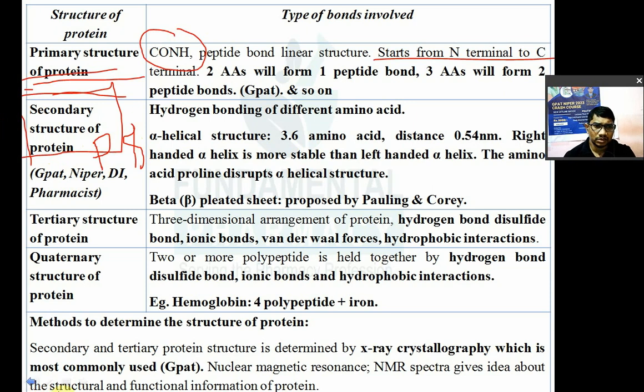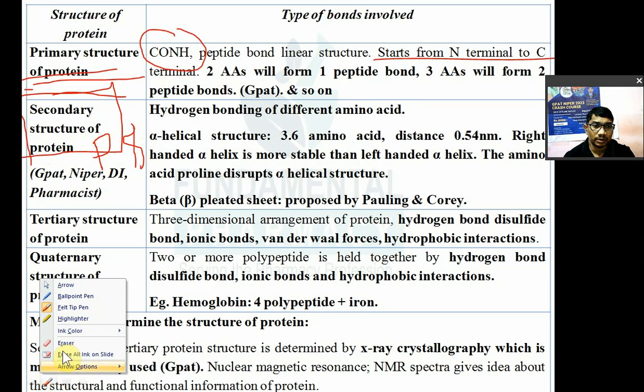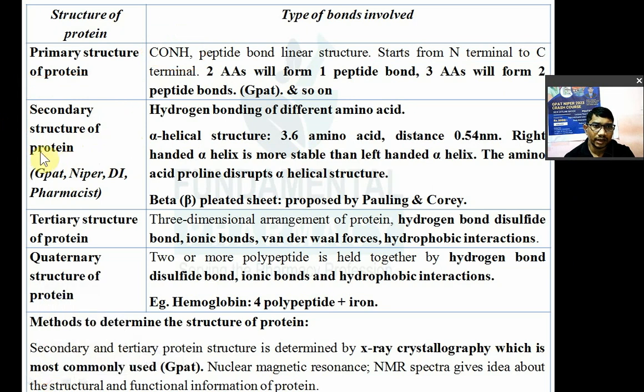They proposed a secondary structure of protein, and there are two types they have mentioned. Pauling and Corey have given the secondary structure of protein, and in that you have the alpha helical structure and the beta pleated sheet.